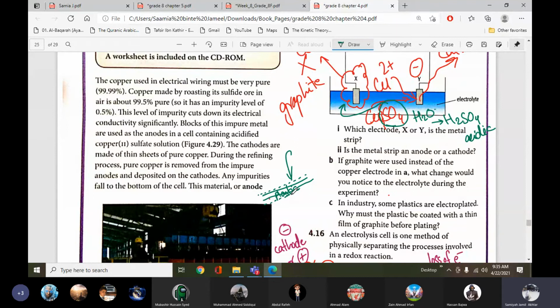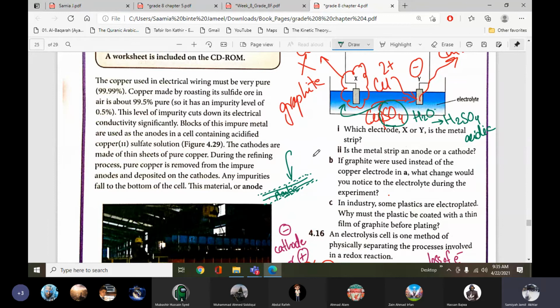To form the conductance, to make it a conductor. So when the current passes, only then will it be positive or negative. If the current flows through them, then it will get charged, and if the current does not flow, it will not get charged. It will not become positive and negative, cathode and anode. So to give it charge, we have to coat it with a material which conducts.